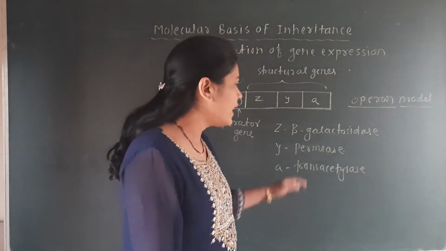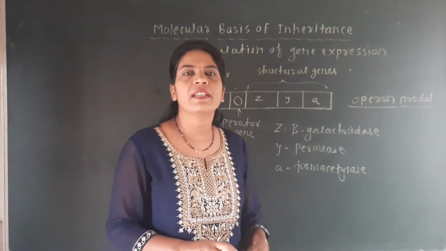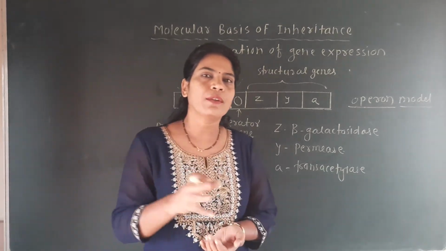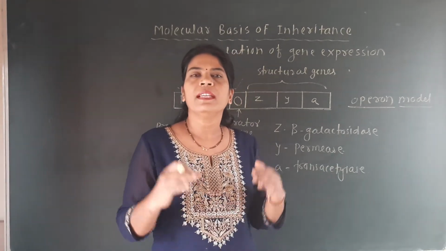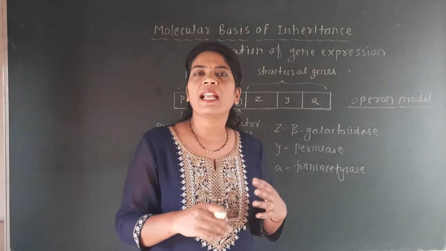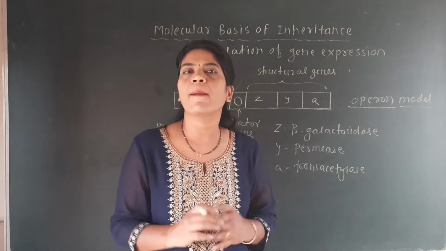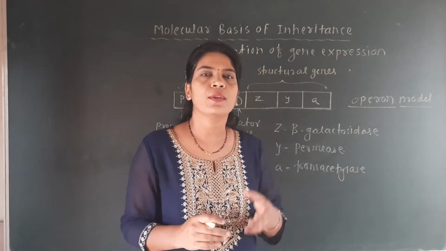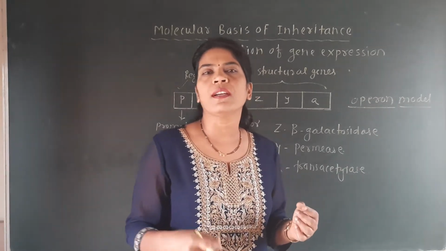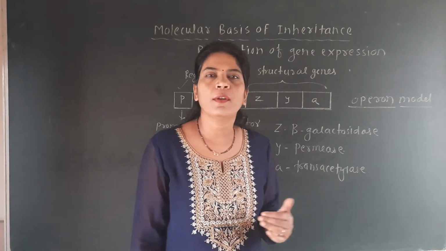These three enzymes are involved when lactose is present as a source of energy, because we have already discussed that the general source of energy for E. coli bacteria is glucose. There is always glucose present in the surroundings of E. coli, so E. coli uses that glucose and metabolizes it by forming different enzymes. That is called the metabolism of glucose.